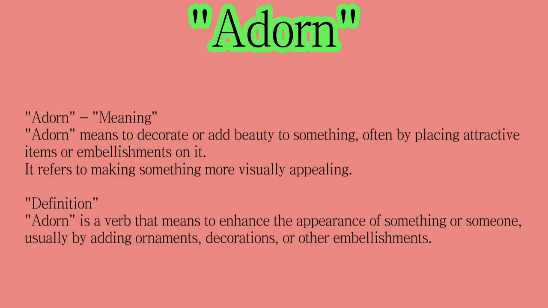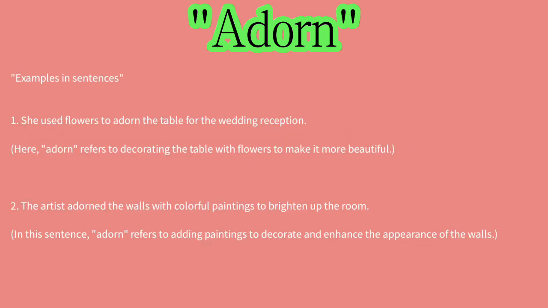Adorn, meaning. Adorn means to decorate or add beauty to something, often by placing attractive items or embellishments on it. It refers to making something more visually appealing. Definition: adorn is a verb that means to enhance the appearance of something or someone, usually by adding ornaments, decorations, or other embellishments.